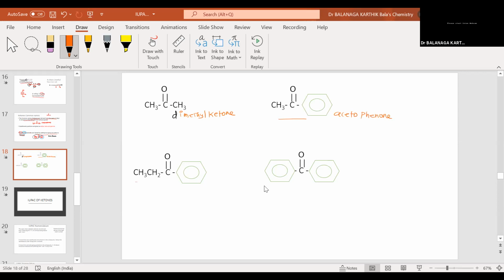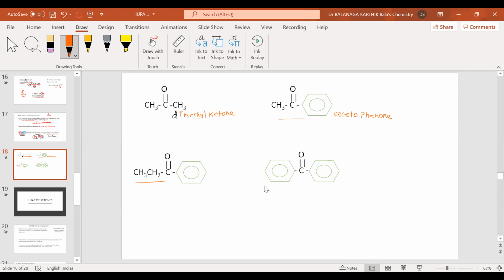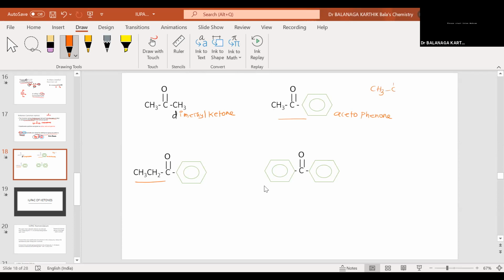Okay. What about this one? Ethyl group. Sir, aceto should come in the place of ethyl, no, sir? No. CH3 C double bond O means aceto group. C2H5 means that is an ethyl group.